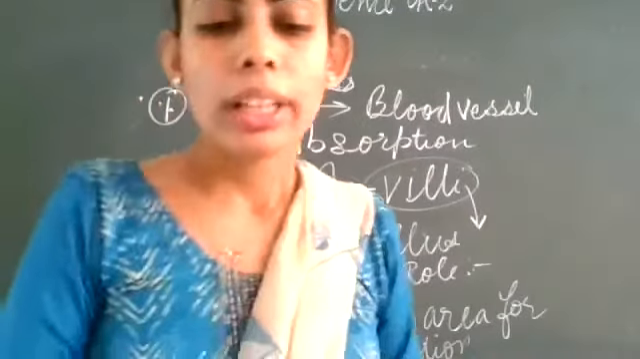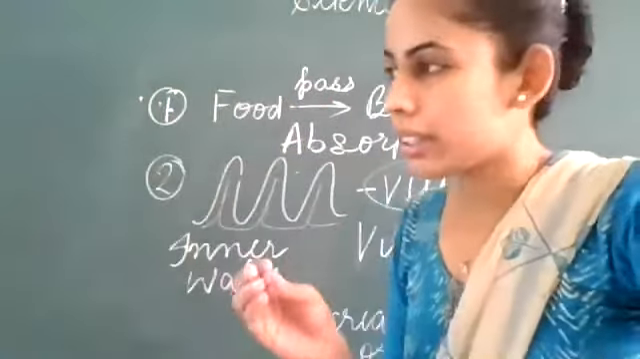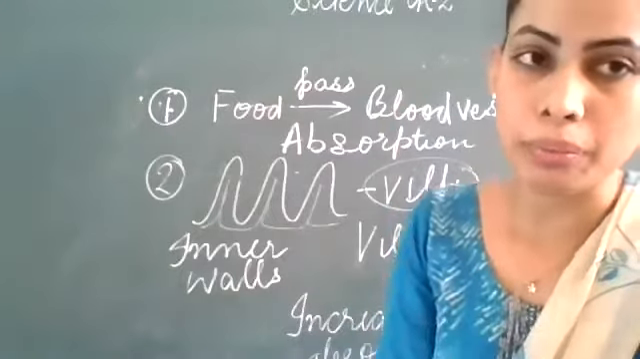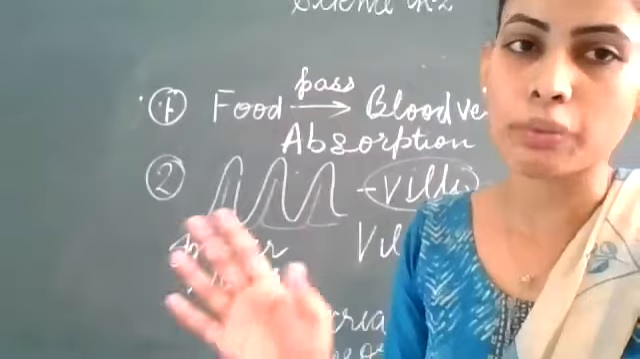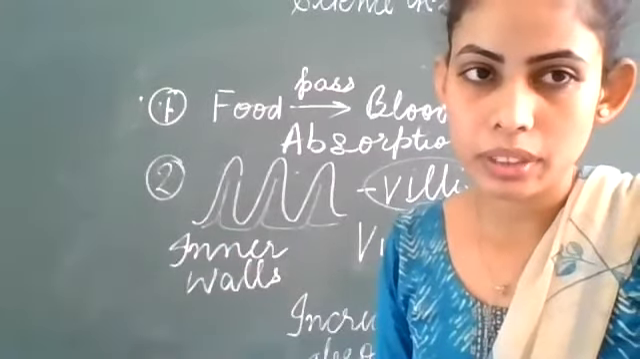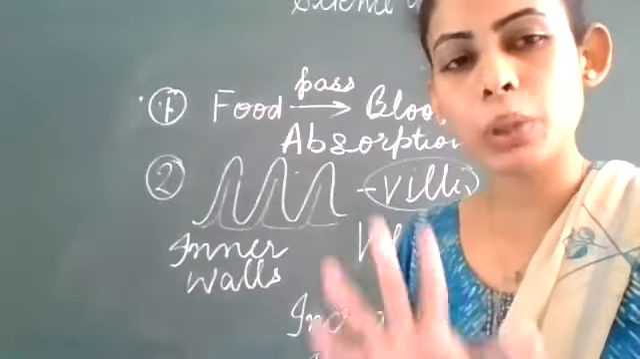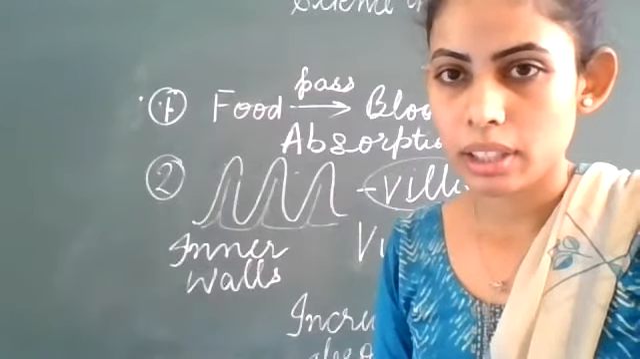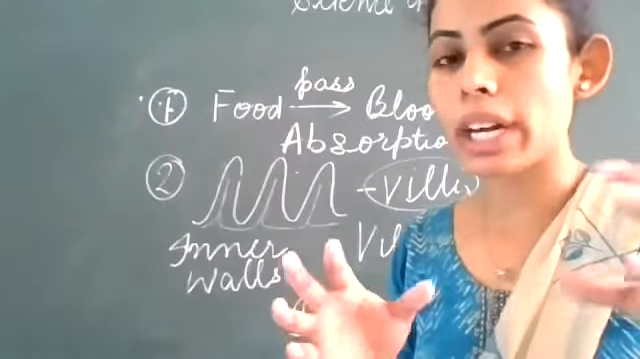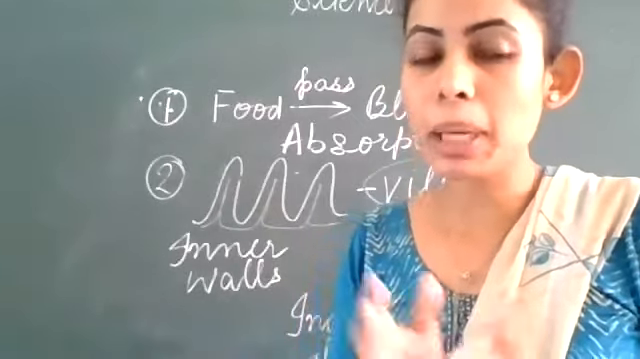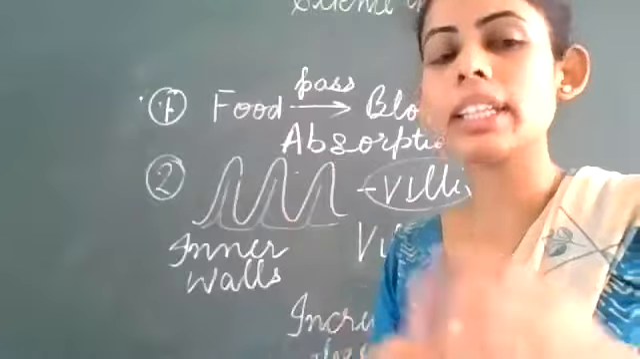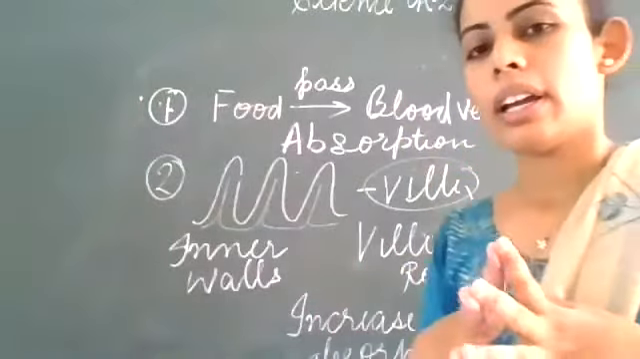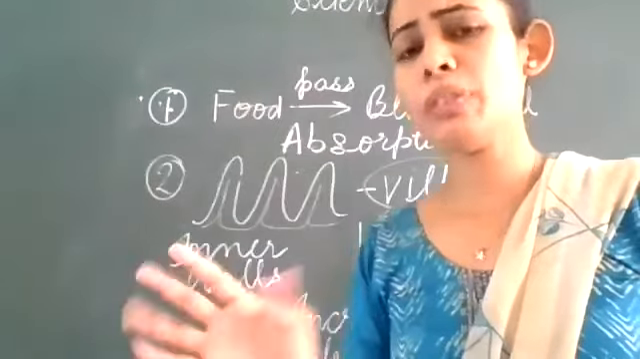Clear? And now the digested food, the absorbed food, is transported to the organs of the body. Clear? If you have any doubt up to this topic, you can ask. So you have to understand the things. Okay, it may be difficult for you to learn in the starting. But if you understand it with a diagram and in the proper manner, you will never forget it.